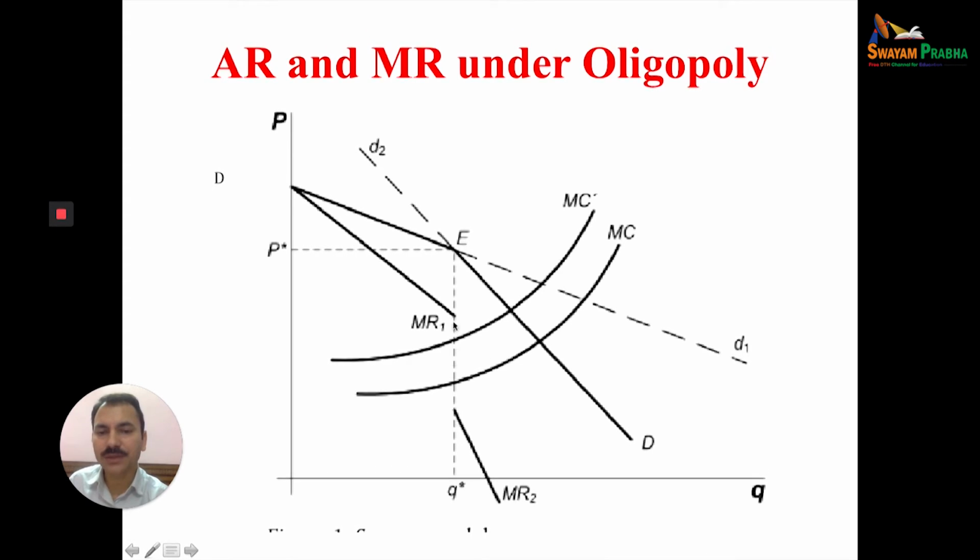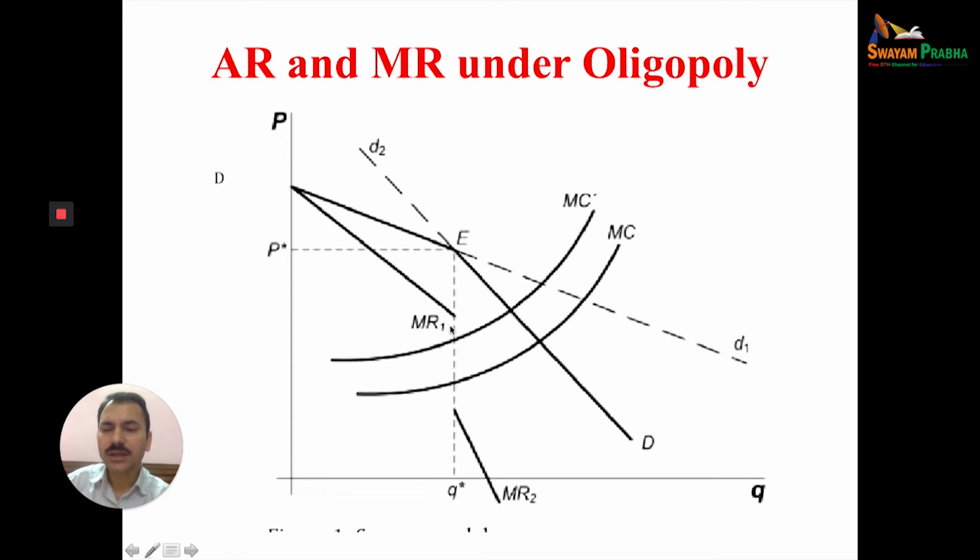Now this gap in the broken part of MR, marginal revenue, depends upon the elasticity of the two demand curves. If the demand curve is more elastic, then there will be less gap between these. If less elastic, then there will be more gap between the two MR curves. So for equilibrium, we'll discuss later on, we have one condition that MR should be equal to MC and MC cuts MR from below. We'll discuss later on. But this here will be the equilibrium in case of oligopoly.